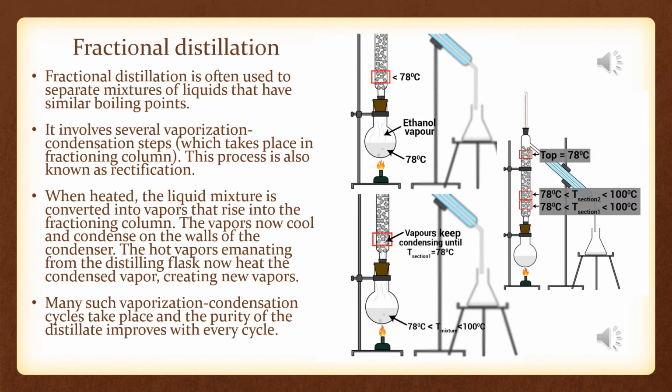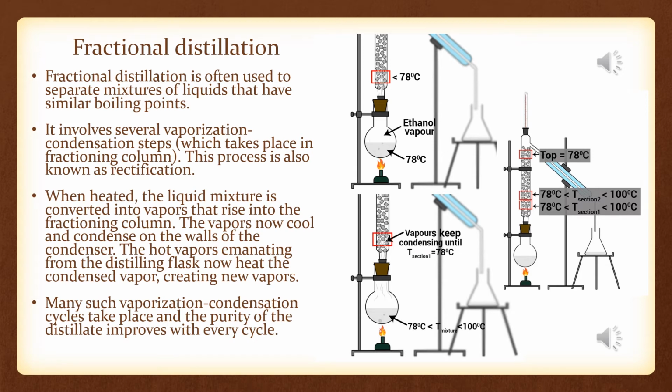This method involves several vaporization and condensation steps. The only difference between fractional distillation and simple distillation is the presence of a fractionating column.